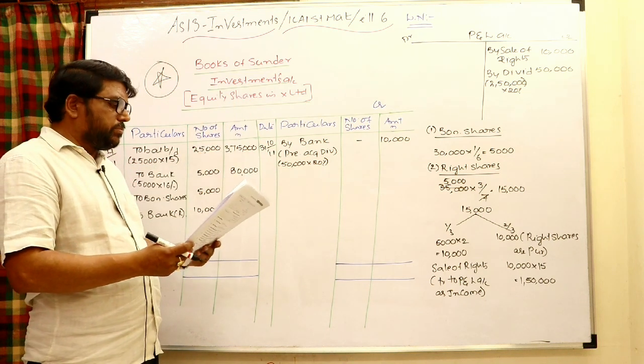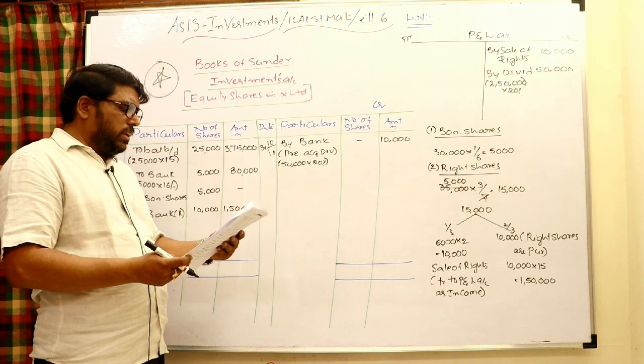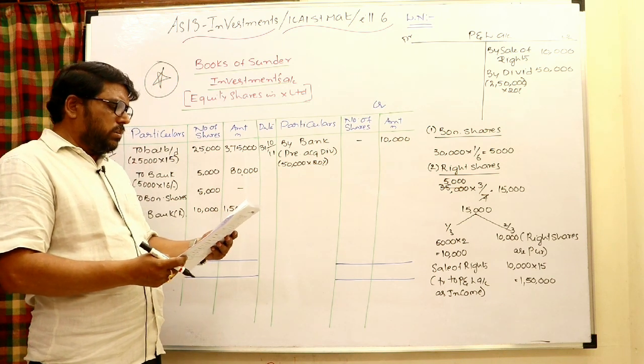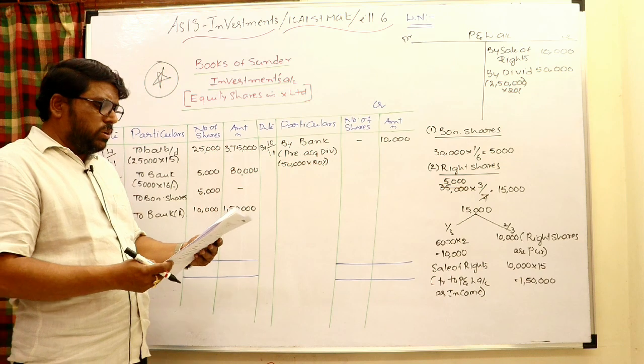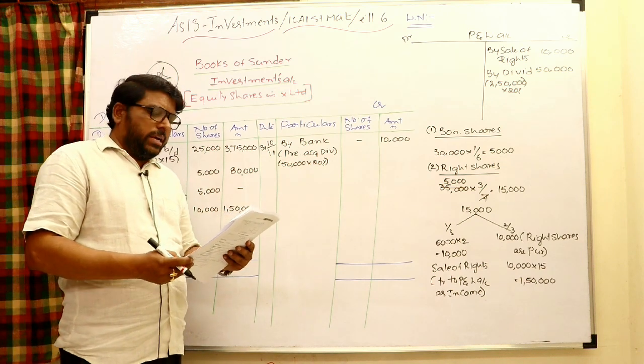Next, what happened? Finally, it is given like this: on 15th November 2011, 25,000 shares are sold at 15 rupees.